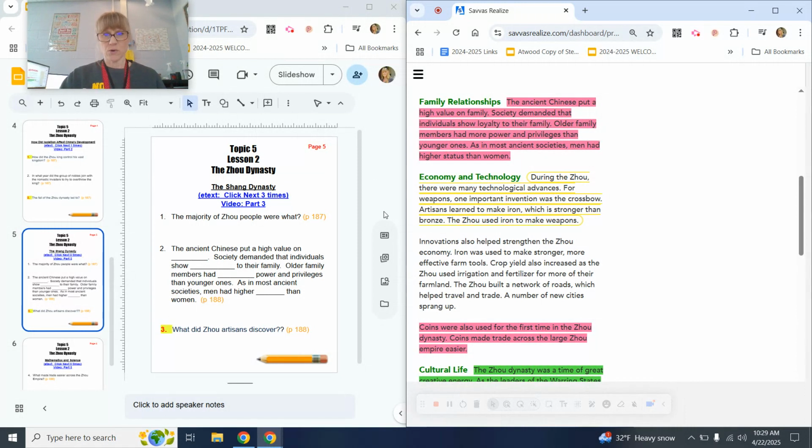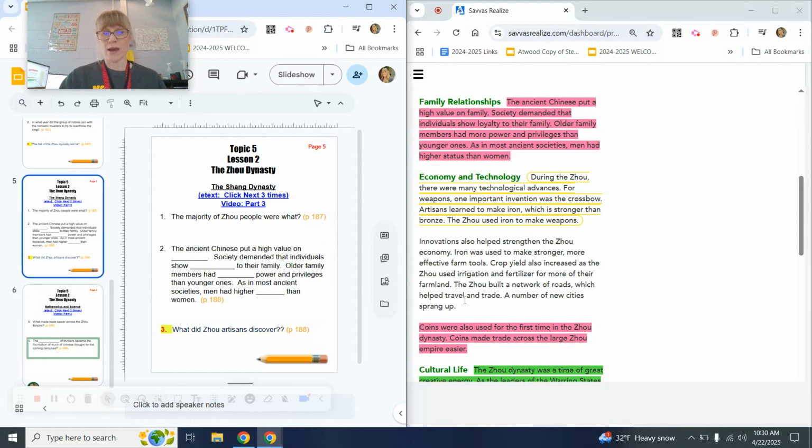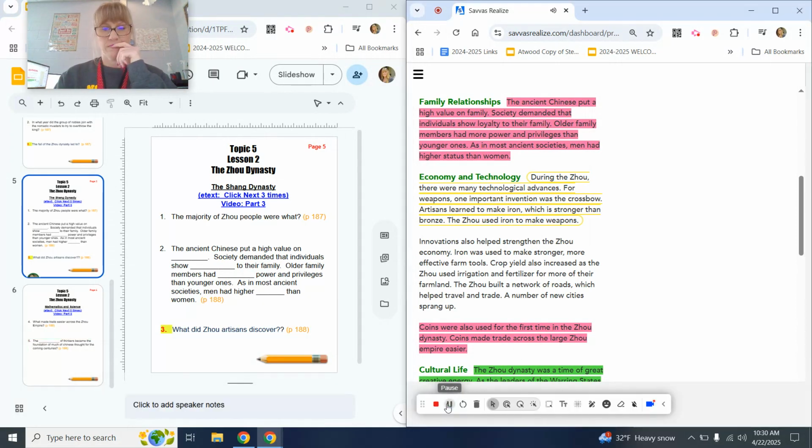Number 3 is going to be in this circled yellow paragraph under economy and technology. What did Zhou artisans discover? And then if we look on page 6, number 4, in this highlighted pink, you'll find what made trade easier across the Zhou Empire. So let's go ahead and listen to economy and technology.